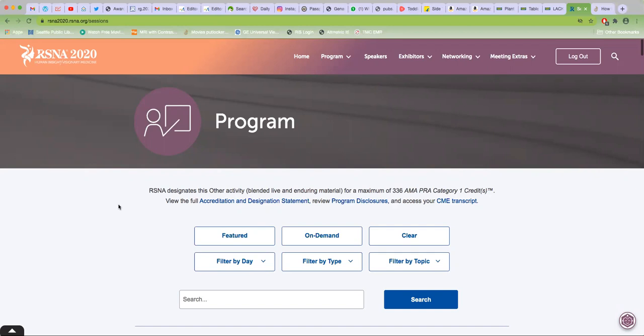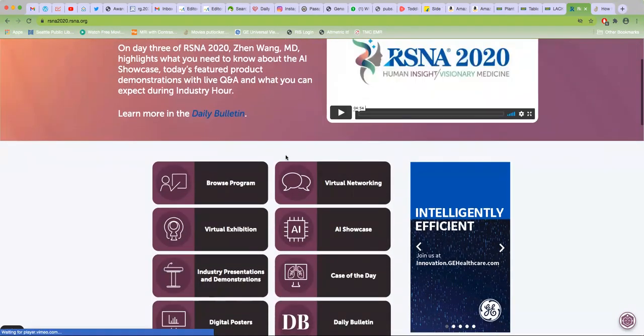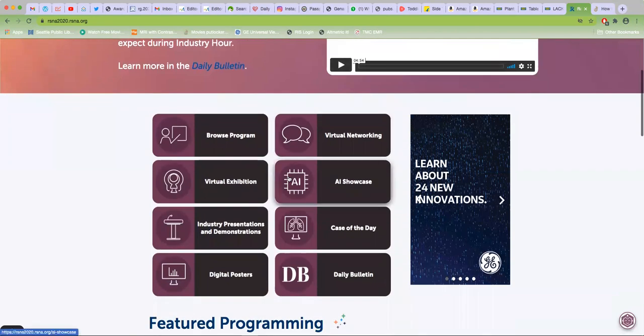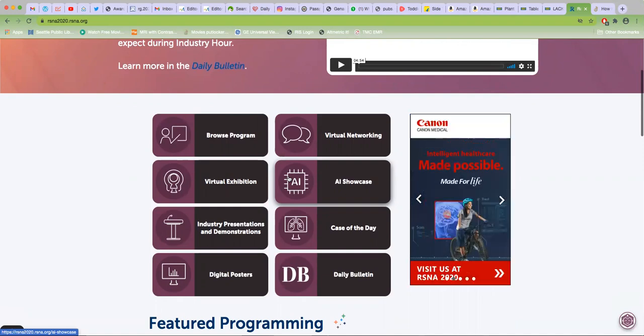So once you're registered to RSNA or have taken a registration from anyone, you just Google RSNA 2020 meeting and you'll reach there. This is rsna2020.rsna.org, and this is the home page. Now what they have done is that every day's program will get live streamed on that very day. Today is Wednesday, so you cannot see Friday's lectures right now, but everything which has happened till now, including what is happening right now, you'll be able to attend.